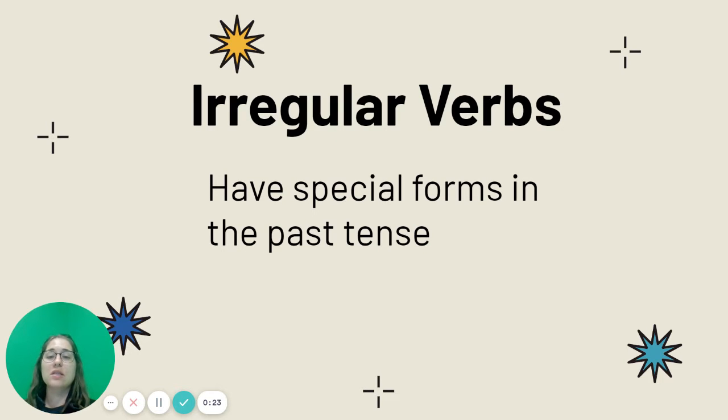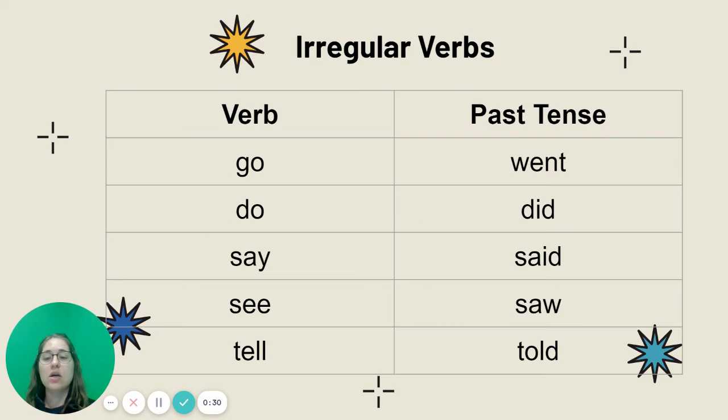But today we're going to be looking at something called irregular verbs, and these have special forms in the past tense. On your piece of paper, pause the video if you need to. You're going to make our irregular verbs chart. On the left, we have our verbs, and on the right, we have them in the past tense. They're irregular because we are not just adding an ed.